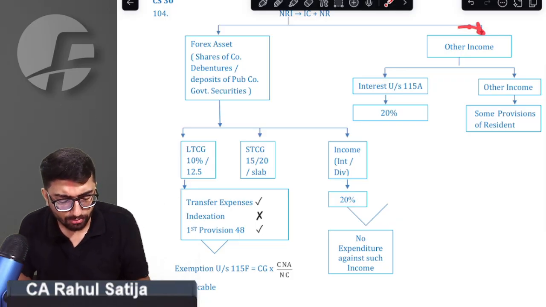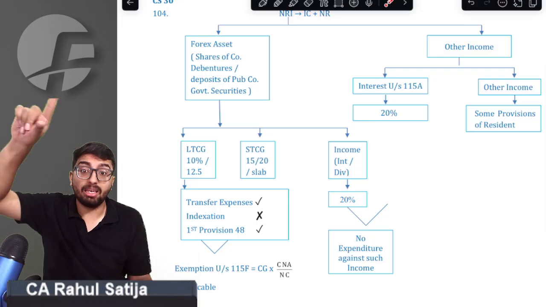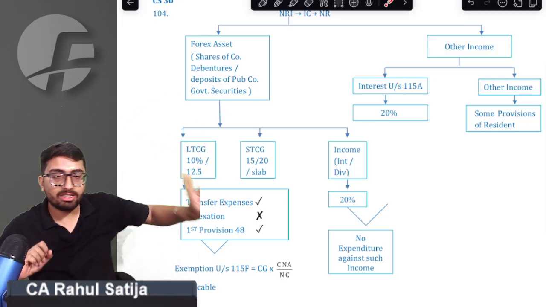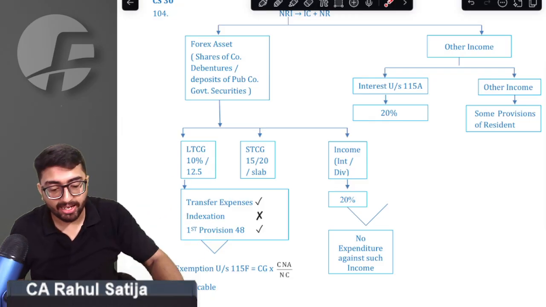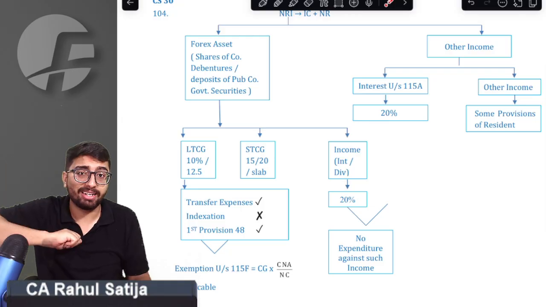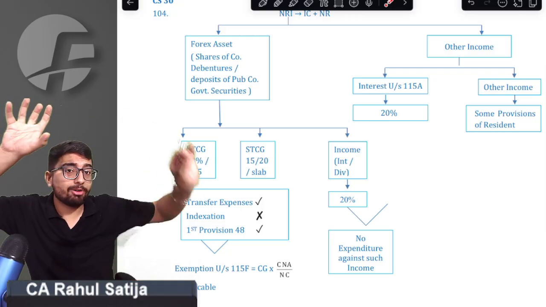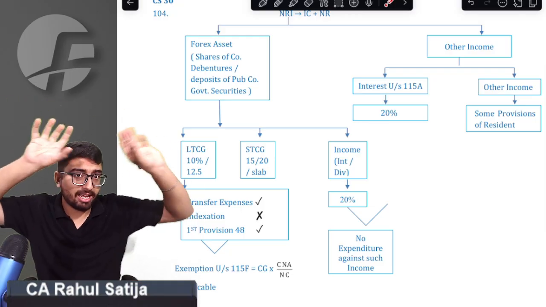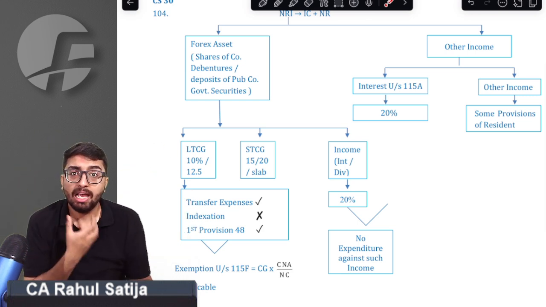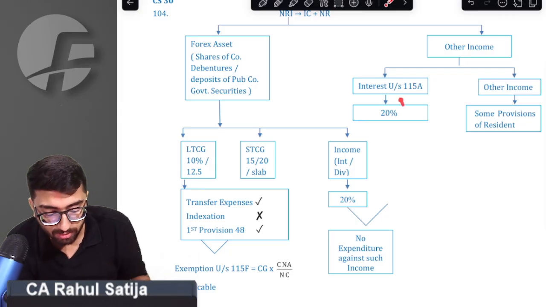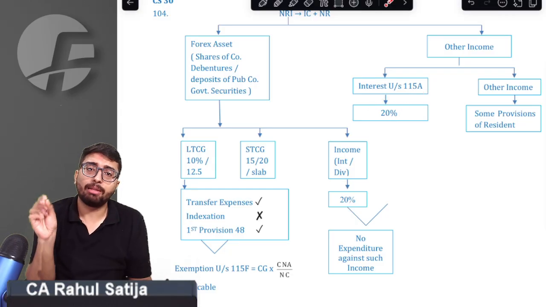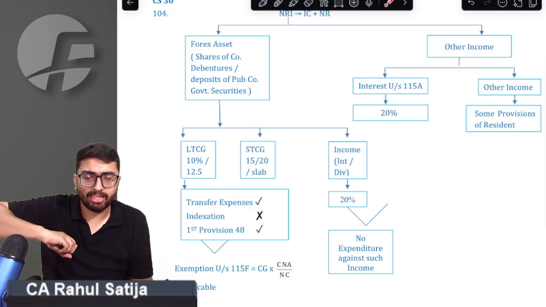We are clear. Now this is an important point. If an NRI invests in debentures of a public company, then NRI would be covered in this provision. It shall be considered as forex asset, so it shall be taxed at 20%. But if an NRI buys securities of a private company, private company debentures, then it shall be covered under section 115A, because ultimately all the conditions of 115A are satisfied.